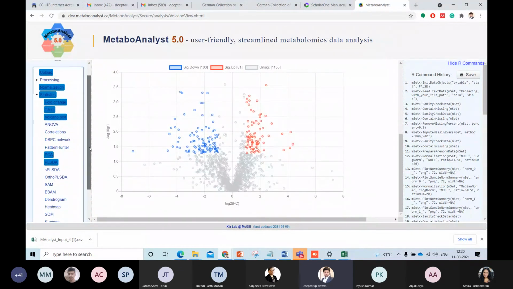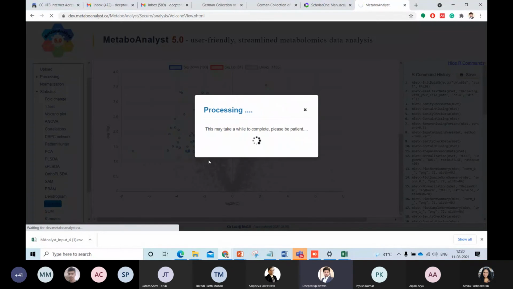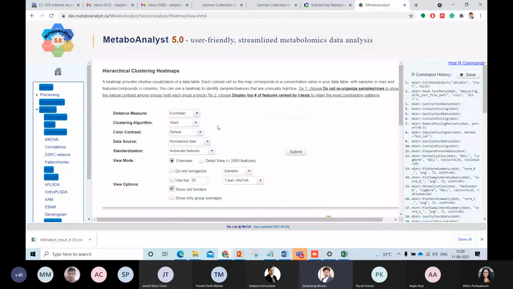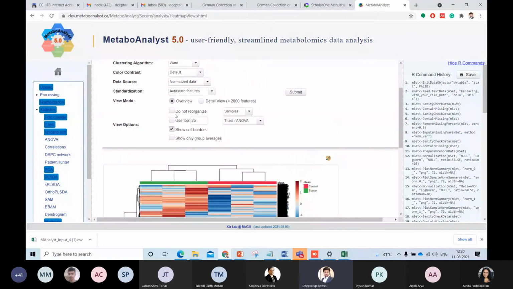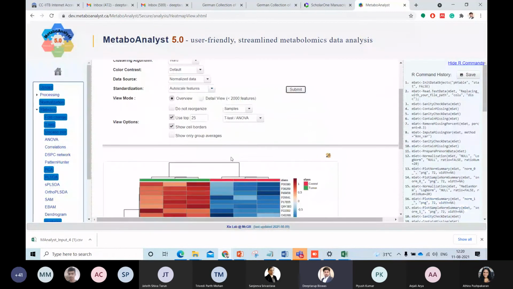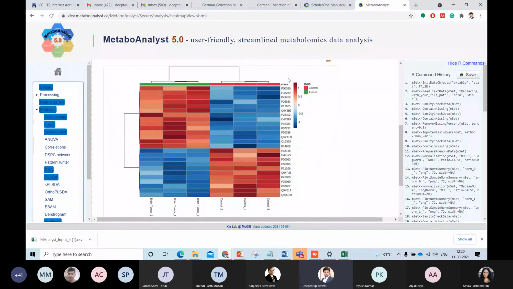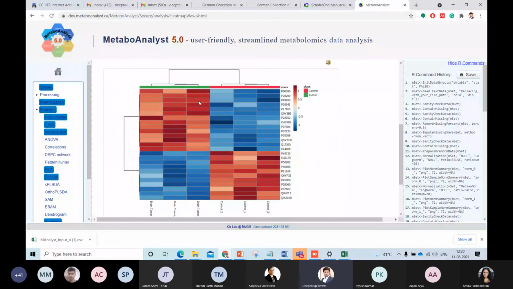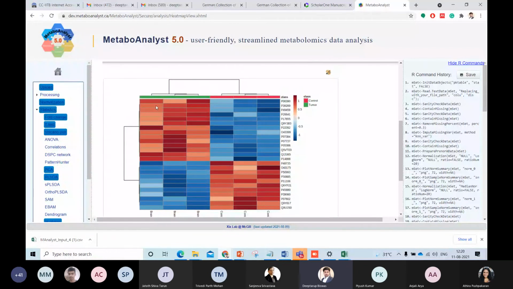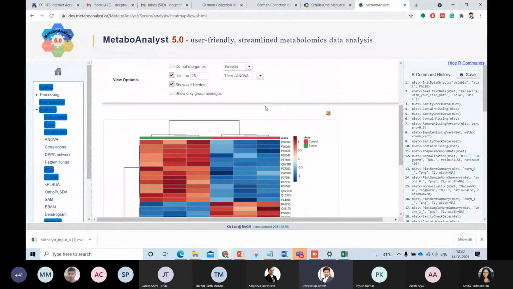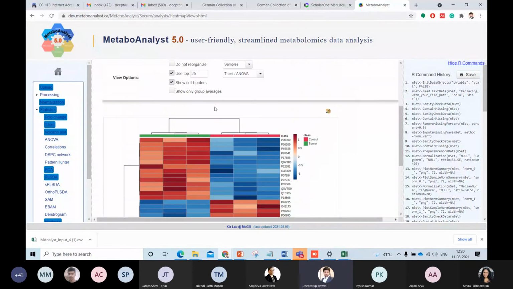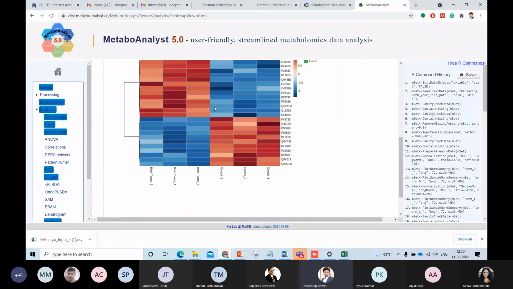I think this much is more than enough. I will just show you another heat map. But I think if you have done the Volcano plot correctly, it will be enough for you to give answers to your quizzes. And this is also a kind of information where, if you are taking the top 25 proteins, we can see the samples and proteins. In terms of control versus tumor, you can see how the particular sample is showing differential expression between the two groups. So this is a visualization of the differential expression. Whatever you are getting from the Volcano plot, it is giving an idea in terms of the heat map. But the Volcano plot is very important to understand both the fold change and p-value cutoff criteria, right?